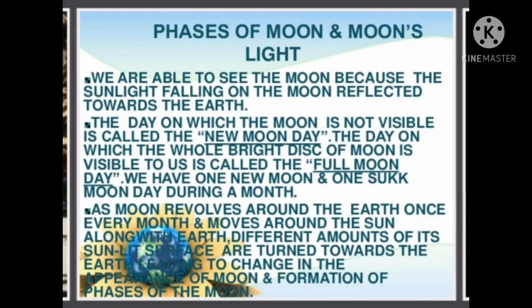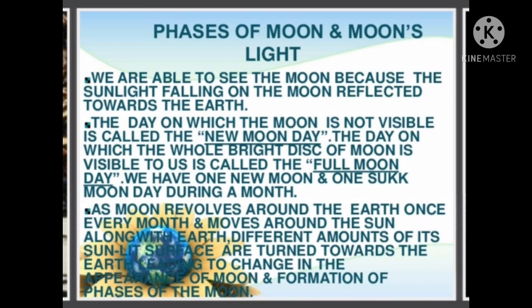So now let us see the different phases of the moon. The moon revolves around the earth. The time taken by the moon to complete one revolution around the earth is 27.3 days. As the moon revolves, the brighter portion that is visible from the earth is not the same on successive nights. That is why the moon appears to change its shape. The apparent changes in the shape of the moon as seen from the earth are called the phases of the moon. Here you can see the different phases of the moon.